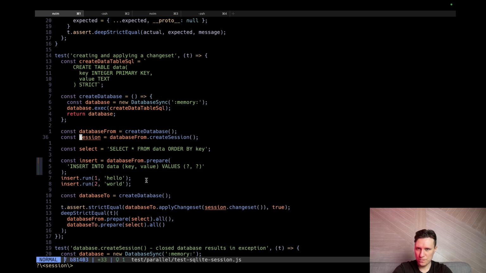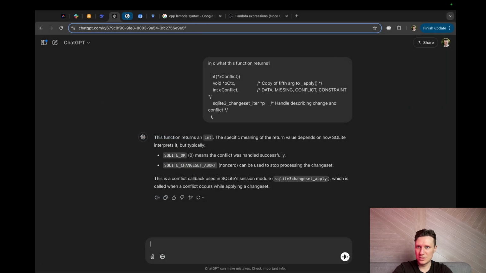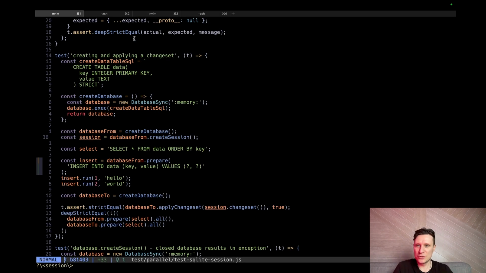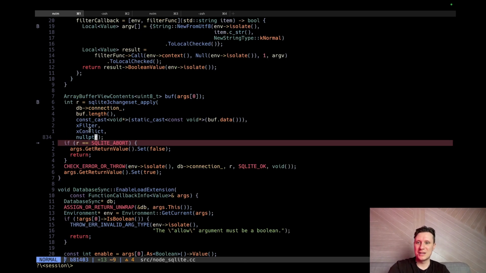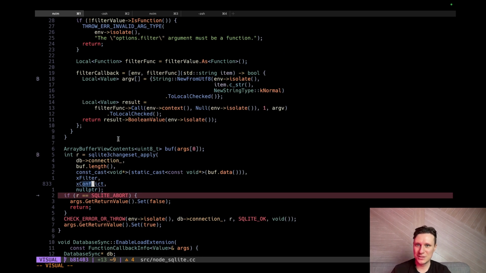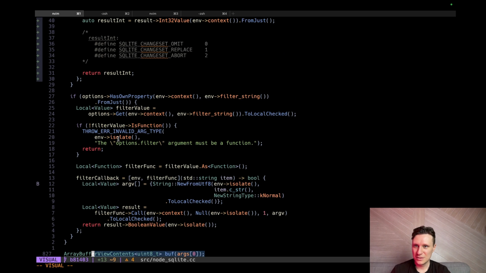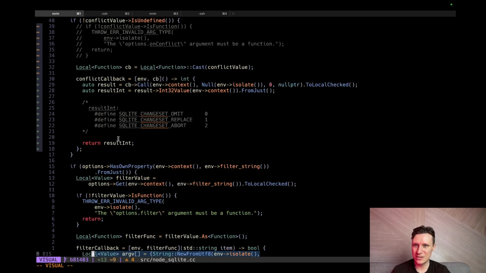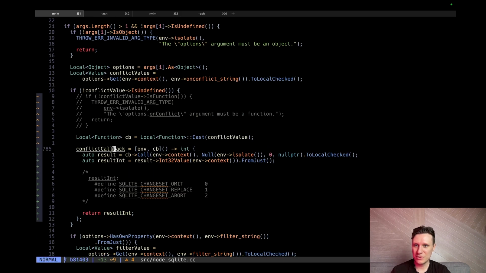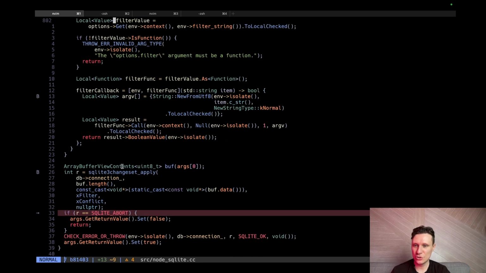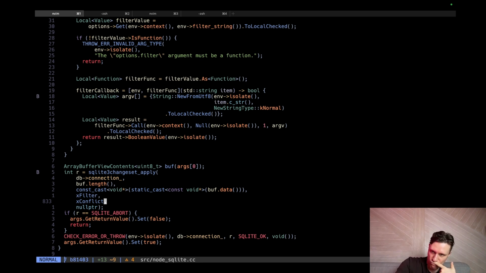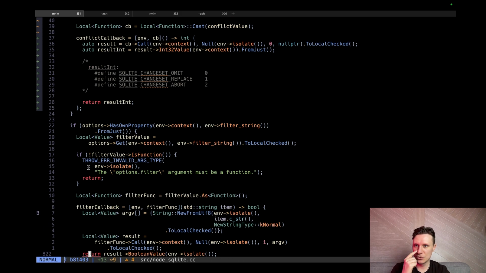Strict equal. How much time do we have left? 20 minutes. Yes, that's a lot. We can do a lot of stuff. But I don't understand why we don't call our lambda. Why is this not getting called? This is ridiculous. Everything else is straightforward, but this is ridiculous. So we create, change set is not calling. Why? Filter. We don't have a filter. We just ignore this part.